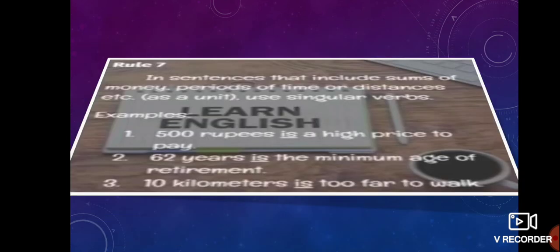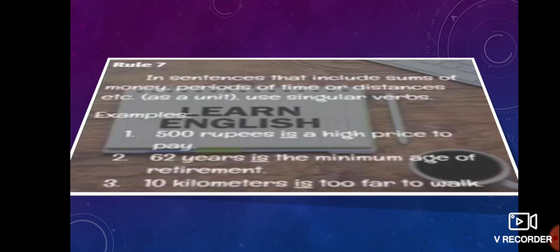Now let's move to the next rule. If the sentence includes sums of money or periods of time or distances as a unit, at that time you can write singular verbs. Okay, example, 500 rupees. Though the last letter is S, it is singular in form. So as it is a sum, you can write 500 rupees is a high price to pay.